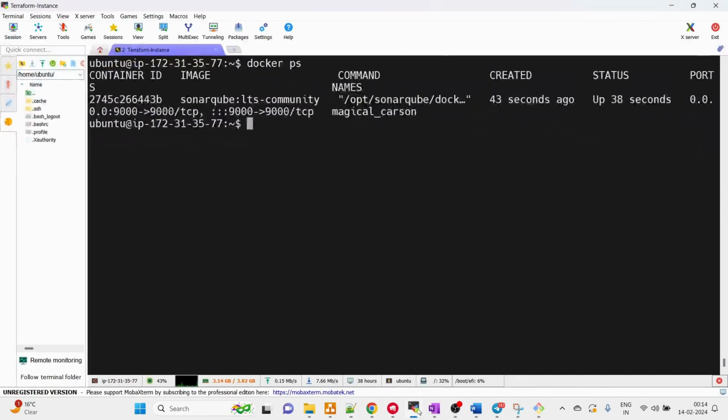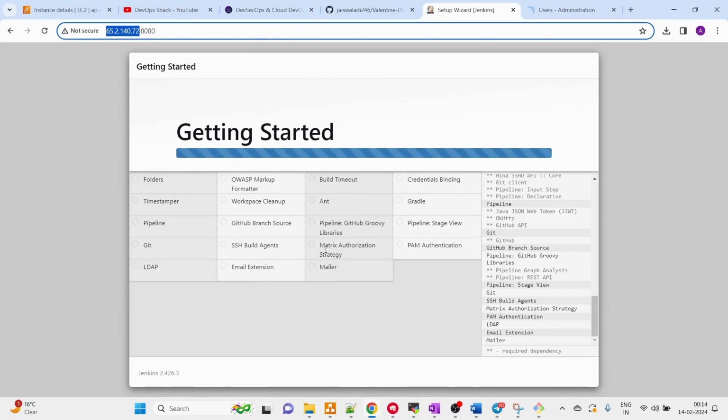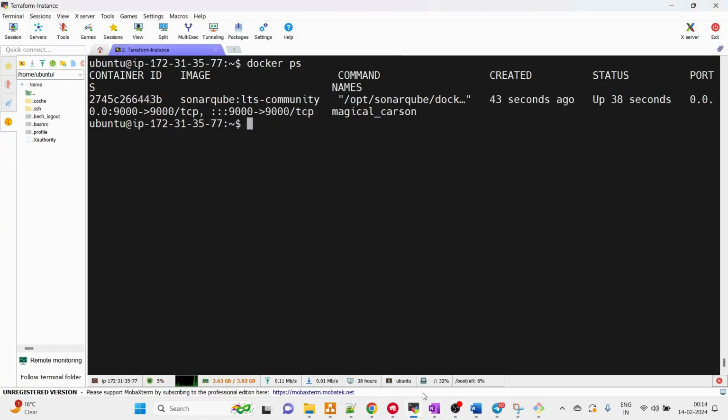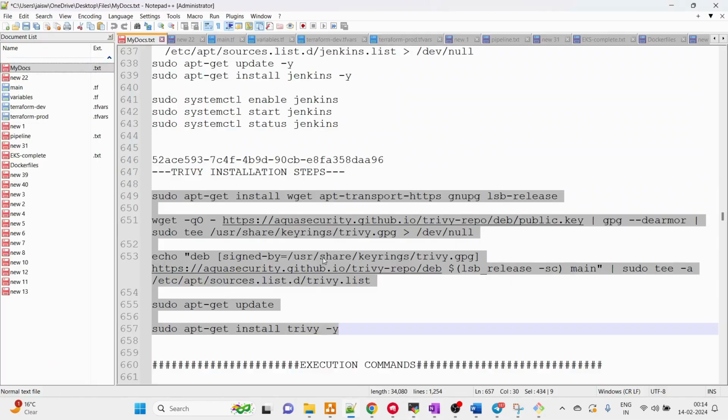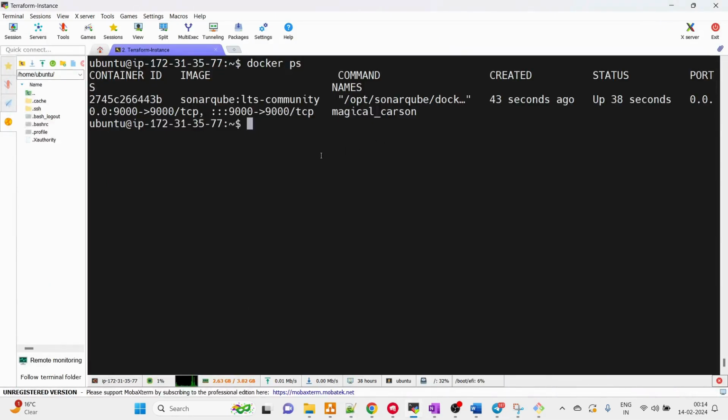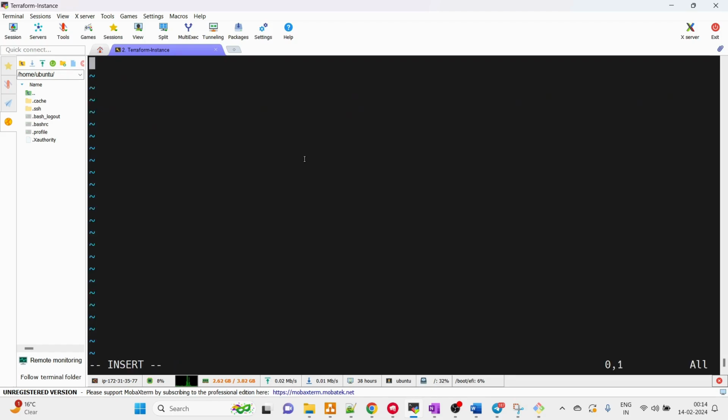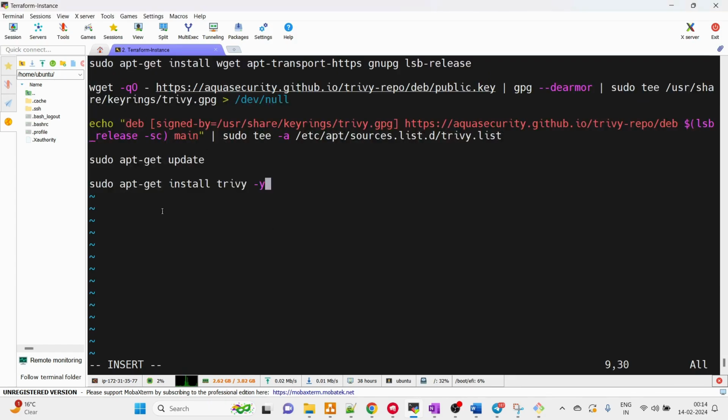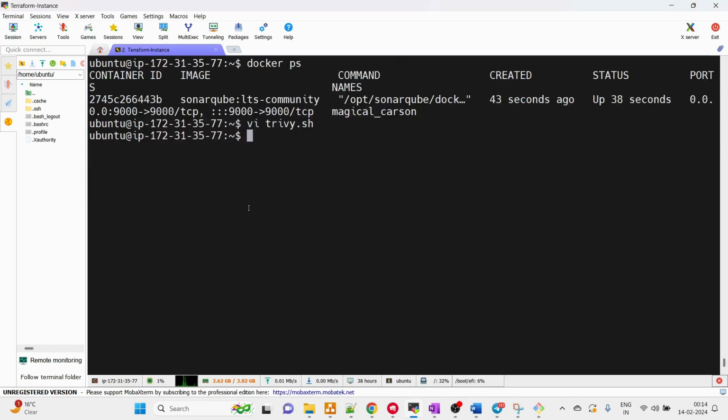Okay team, so meanwhile Jenkins is getting set up, right? Meanwhile what we can do, we can make sure that we have Trivy also installed. So for Trivy, we have these commands which we need to run. Okay, so let's do one thing. Let's use a shell script to install Trivy. For that, let me create a Trivy shell script, trivy.sh. Okay, and we are going to paste our commands here. And these commands are supposed to install Trivy, right? So let me save this. Now we have the Trivy shell script.